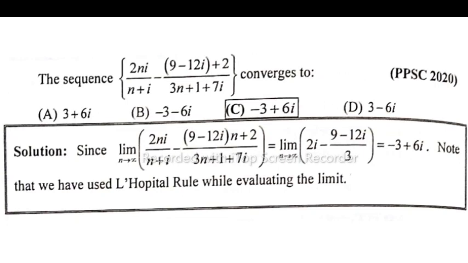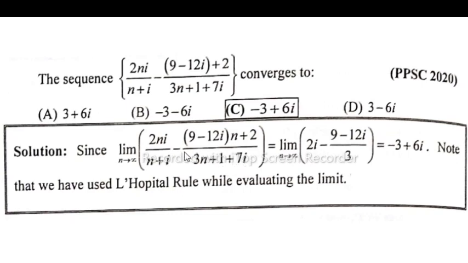In this lecture, I will solve Pakistan Public Examination 2020 MCQs, that is the sequence 2n iota divided by n plus iota minus 9 minus 12 iota plus 2 divided by 3n plus 1 plus 7 iota. Solution: limit n approaches infinity, 2n iota divided by n plus iota minus 9 minus 12 iota into n plus 2 divided by 3n plus 1 plus 7 iota.